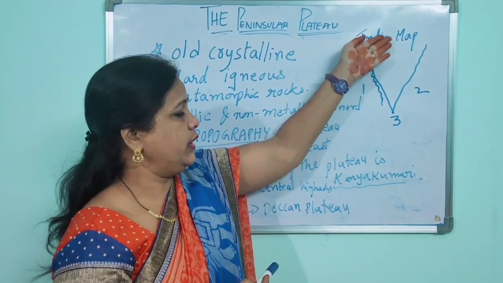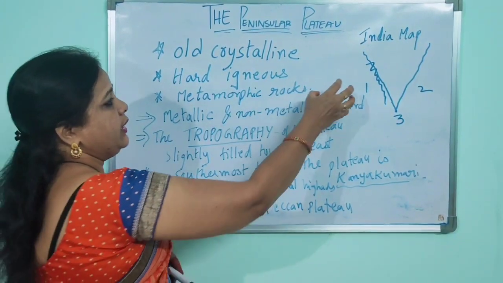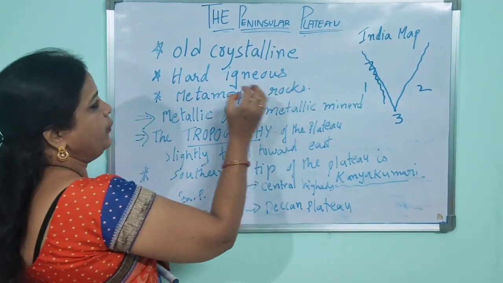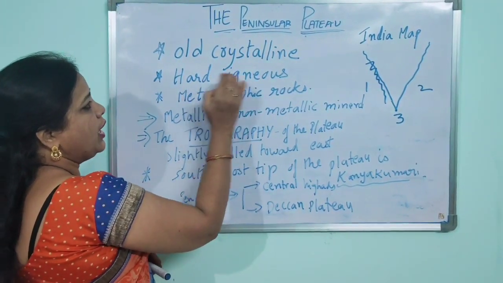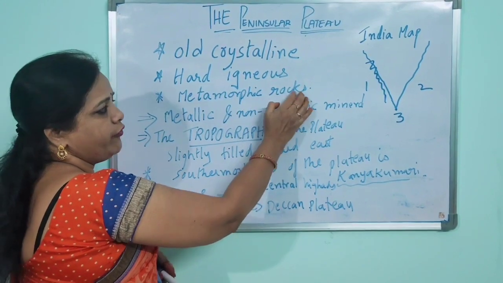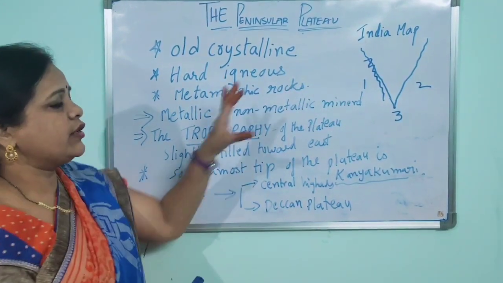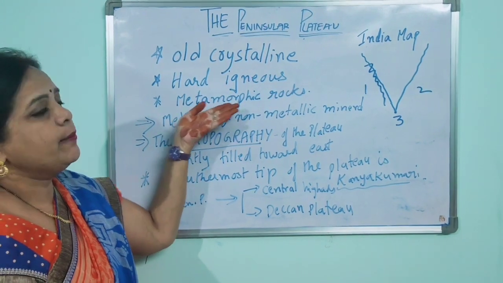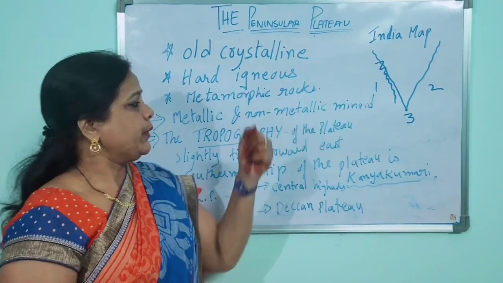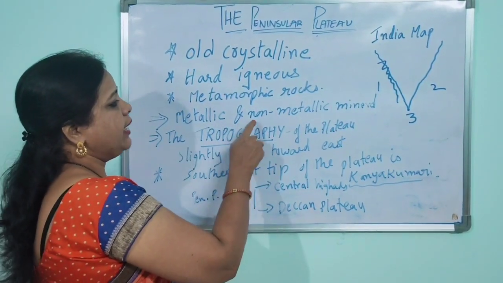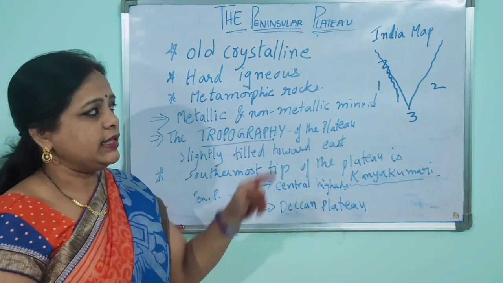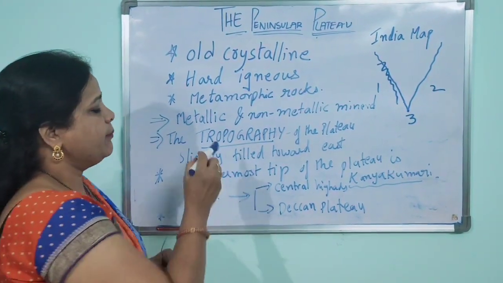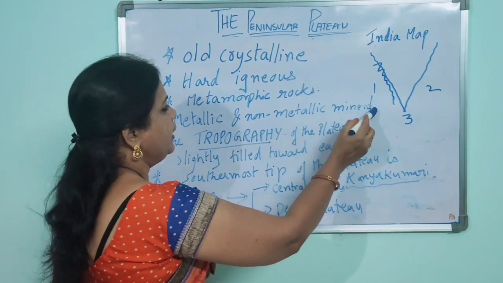Adjacent to it, when you take this particular Peninsular Plateau, we have old crystalline, hard igneous and metamorphic rocks. This Peninsular Plateau consists of old crystalline, hard igneous and metamorphic rocks. And in the Peninsular Plateau, we find metallic and non-metallic minerals.